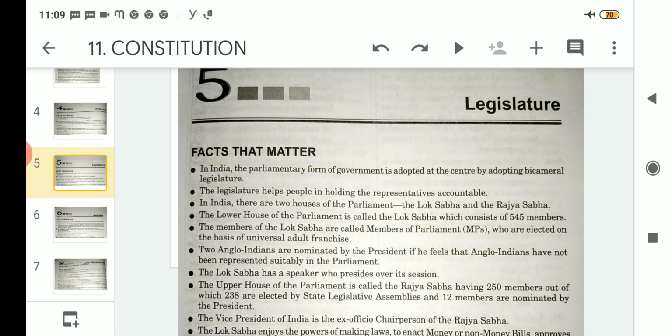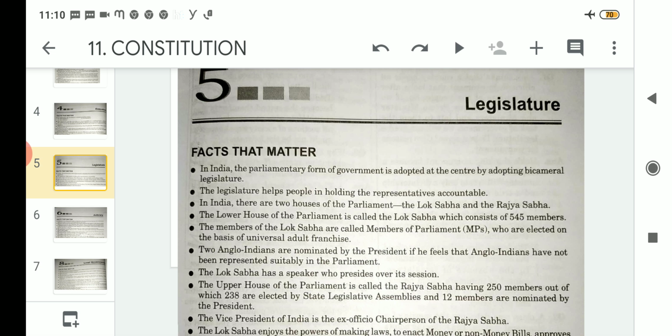Two Anglo-Indians are nominated by the President if he feels that Anglo-Indians have not been represented suitably in the Parliament. I told you earlier that the lower house of the Parliament is called the Lok Sabha and consists of 543 members. It is 543 in number, but 2 seats can be added by the President, who can appoint 2 Anglo-Indians to that House of Parliament.